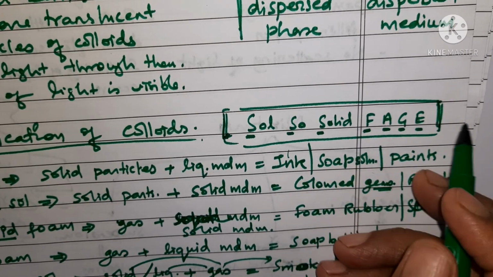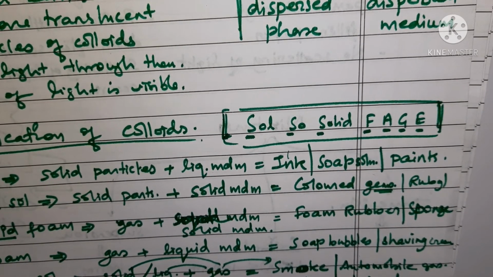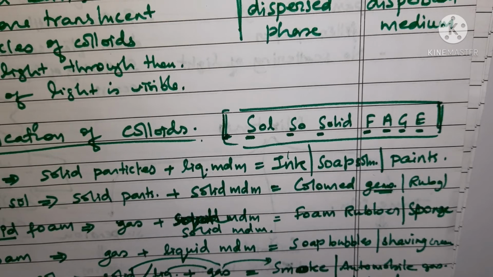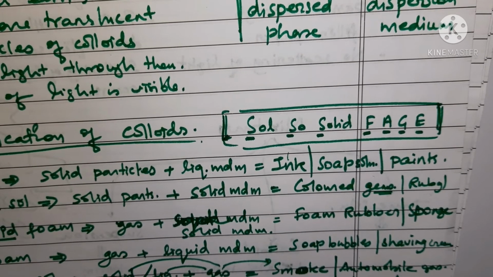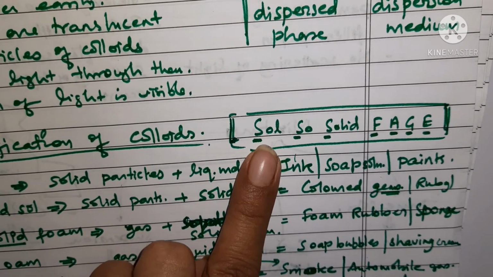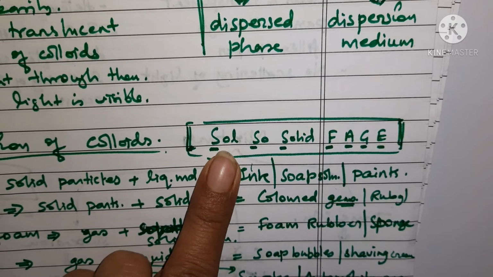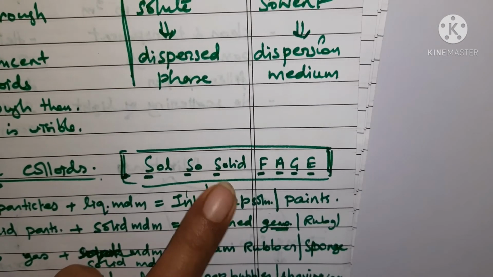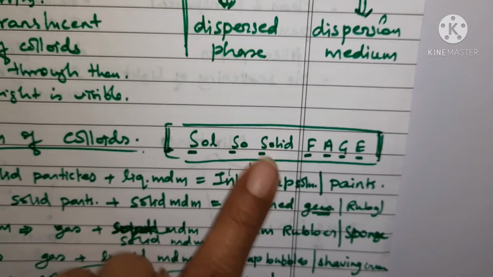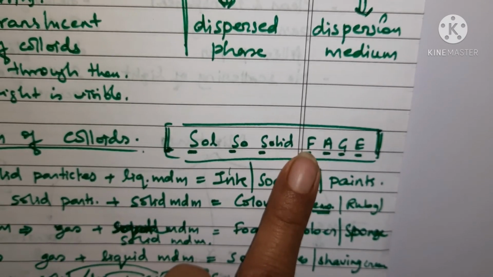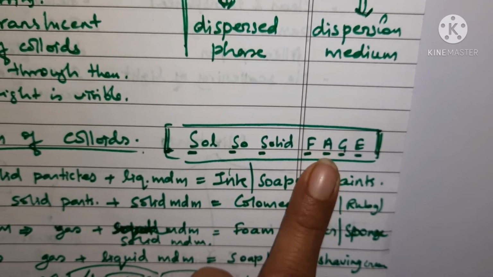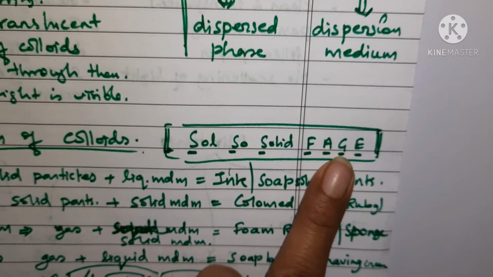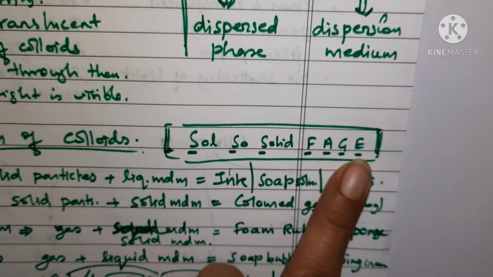So sol is for sol only, so is for solid sol, and solid is for solid foam. Again F is for foam, A for aerosols, G for gel, and E for emulsion.